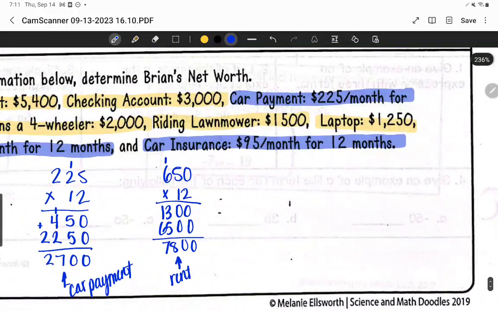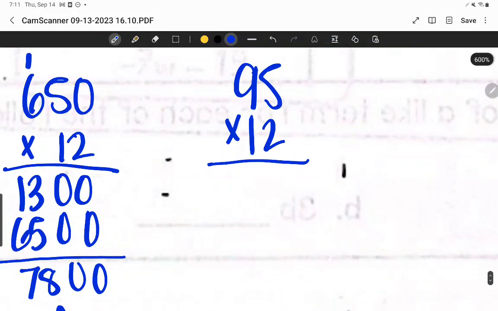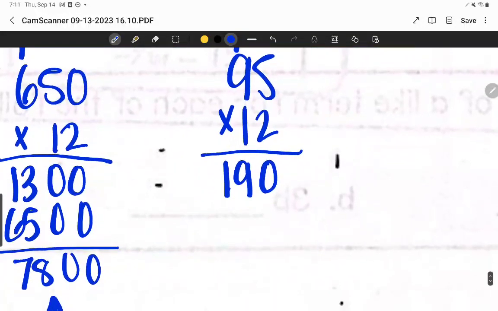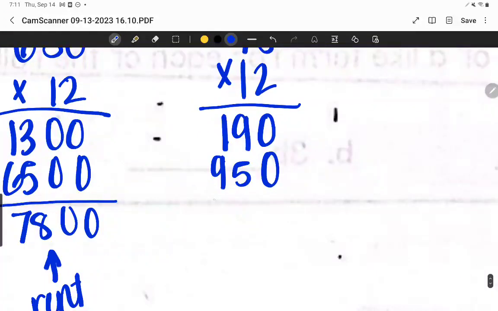And then we have our car insurance, and that is $95 a month for 12 months. So we'll also multiply that. We're on our second row, so we'll add a 0. 1 times 5 is 5. 1 times 9 is 9.